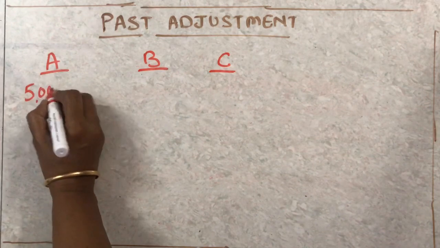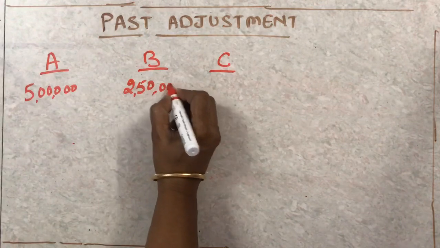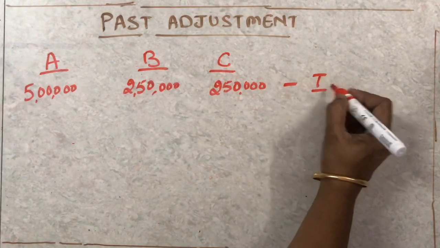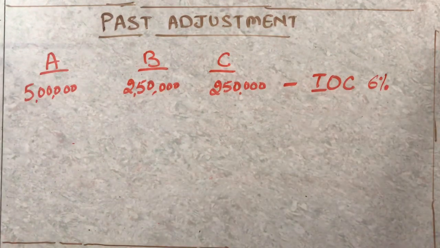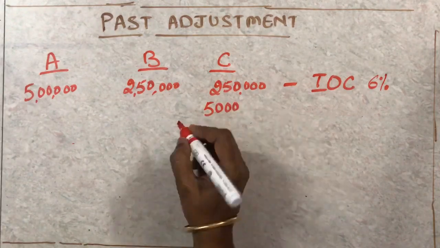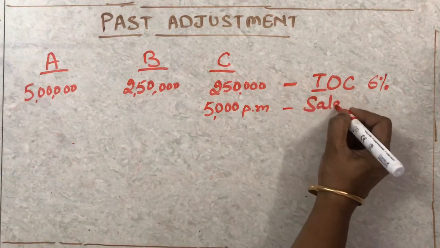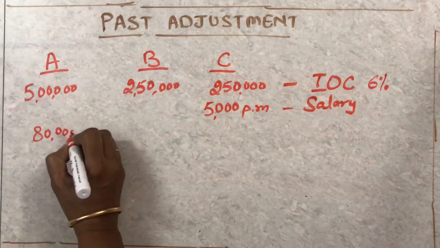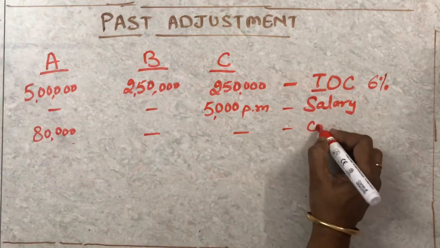A has the capital as 5 lakh, B's capital is 2 lakh 50,000 and C also has got 2 lakh 50,000, on which as per the deed they are allowed interest on capital at the rate of 6%. Number two, C is getting a salary of 5,000 per month. Next, A is getting a commission of 80,000. B is not getting anything. C is also not getting anything. This was the commission.